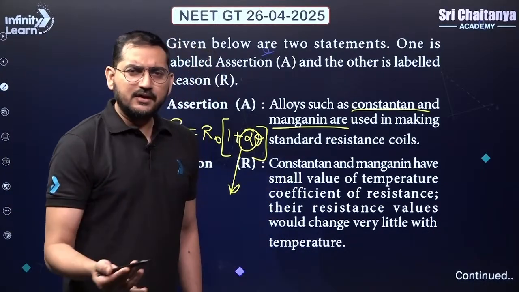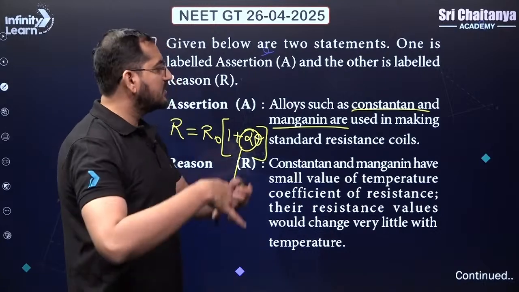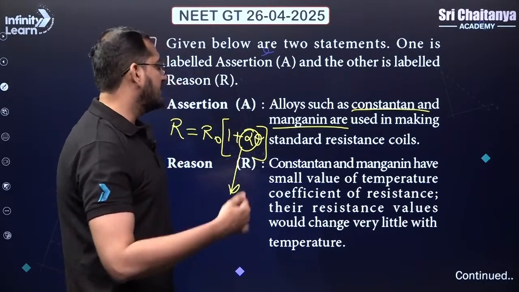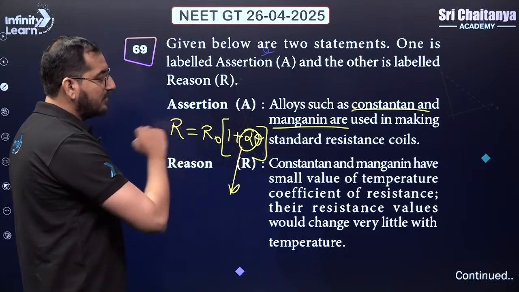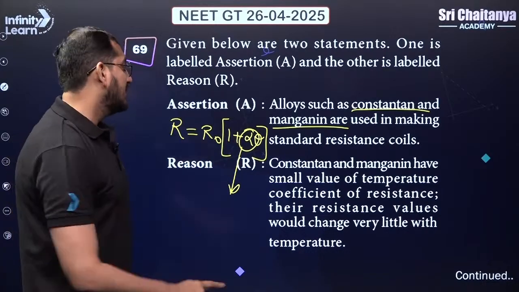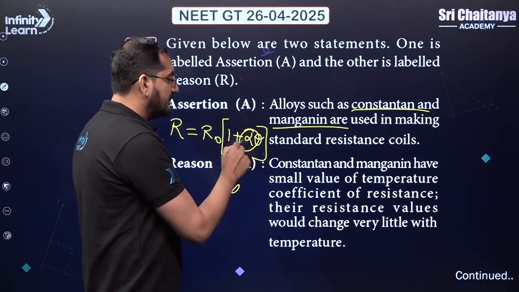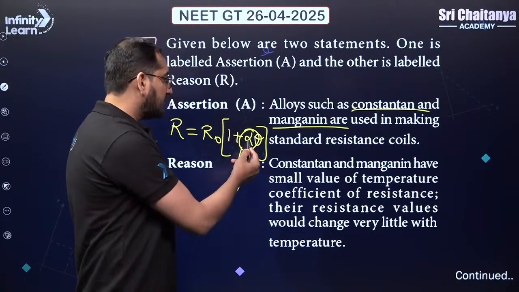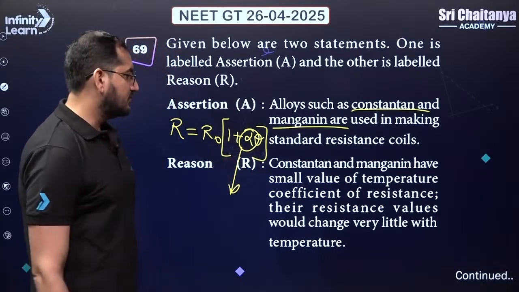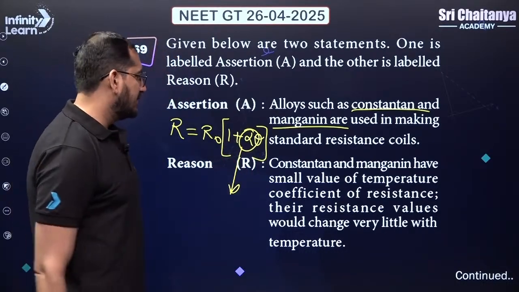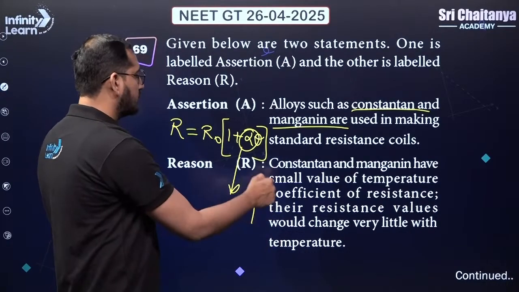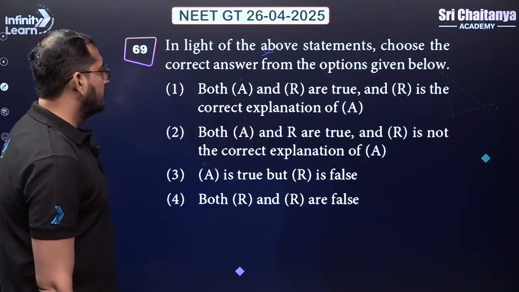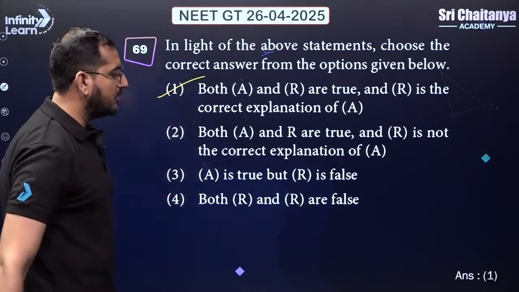During the experiment, because of energy losses, temperature is bound to increase. If alpha is sensitive, then R will also change. That we do not want. Hence, we have to choose alpha such that it is independent of temperature or has very little effect. This is also a true statement and it's the correct explanation, guys. The first one will be your correct answer.